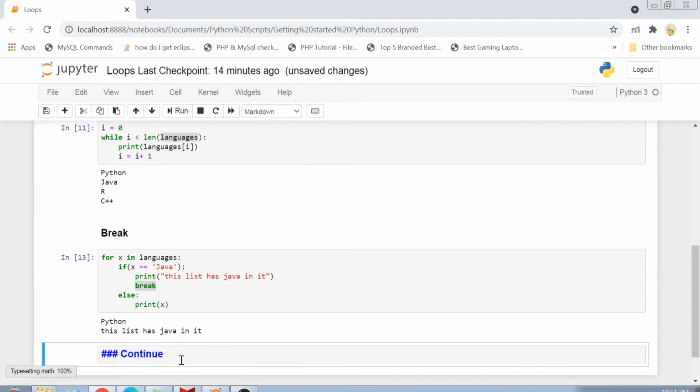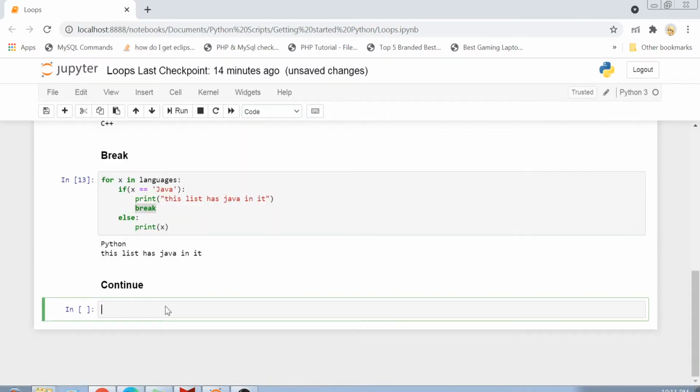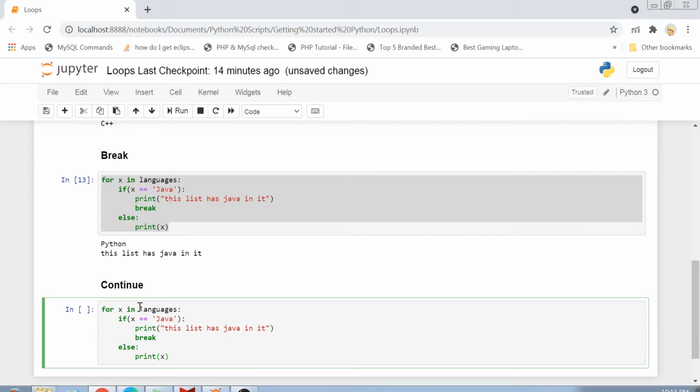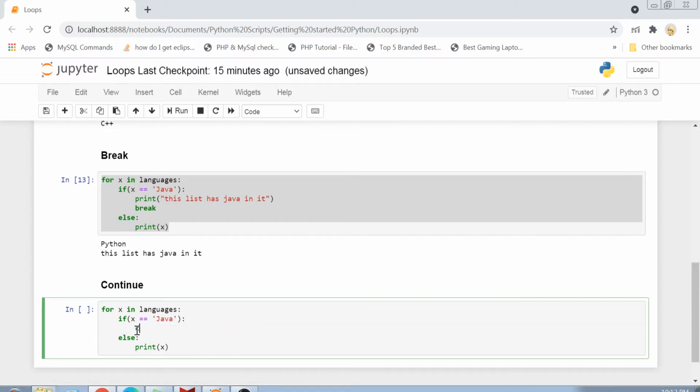Okay, so just like break, it basically breaks the loop. It is possible that sometimes you want that, if some particular type of item is there in my collection, then I don't want to do anything with it. I don't want to execute the further statements, but I will simply go back to my loop and just go to the next item. Okay, so let's do something like this. If X is equals to Java, then I don't want to print anything. I simply want to continue.